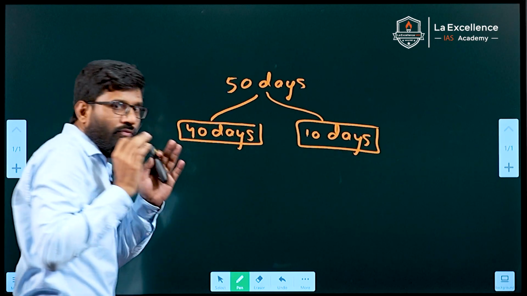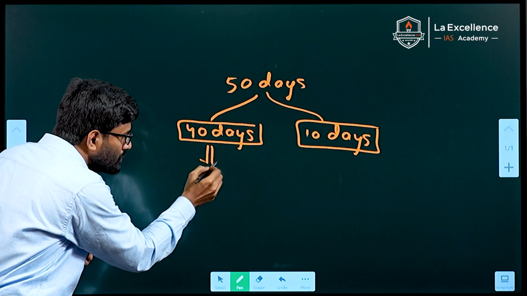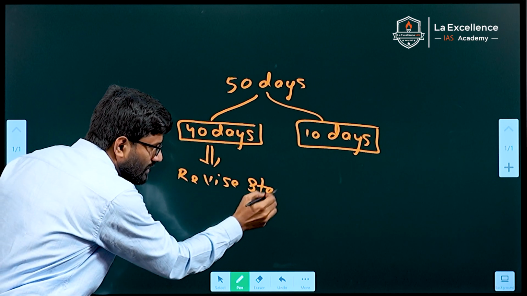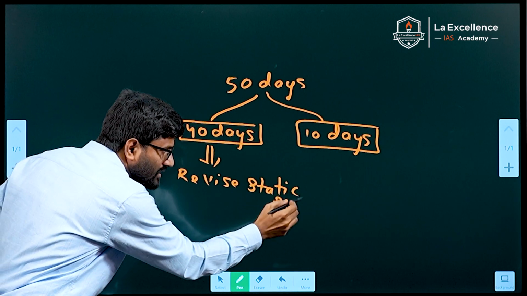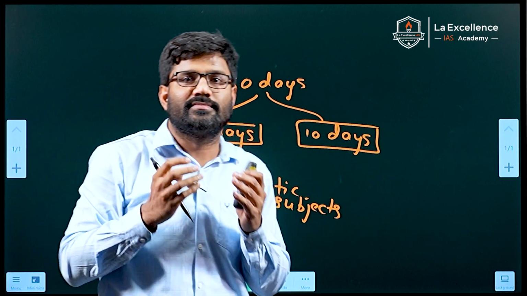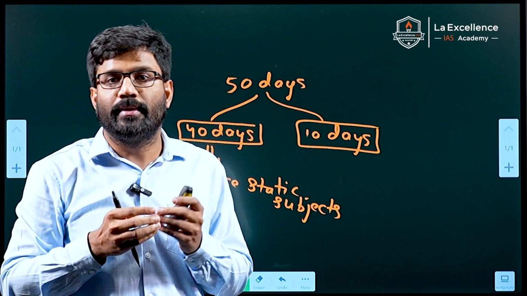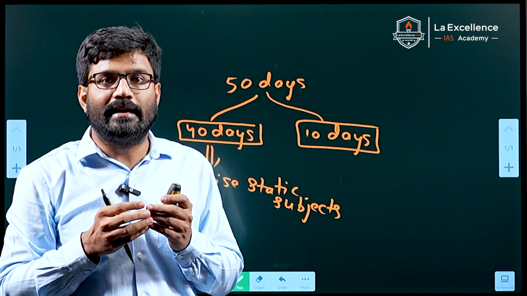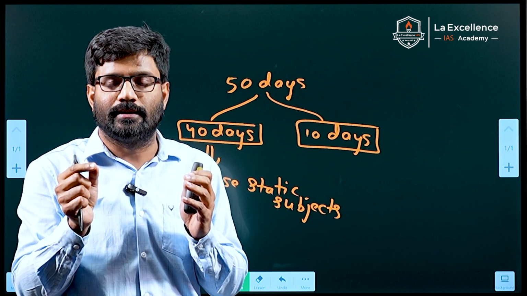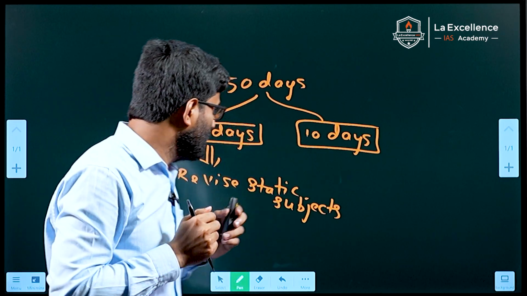In the first 40 days, what you should do is revise static subjects. Revise the static subjects minimum twice. We have static subjects like polity, history, geography, economy, environment, and science and technology. All these 6 subjects should be revised minimum 2 times. That should be your priority.